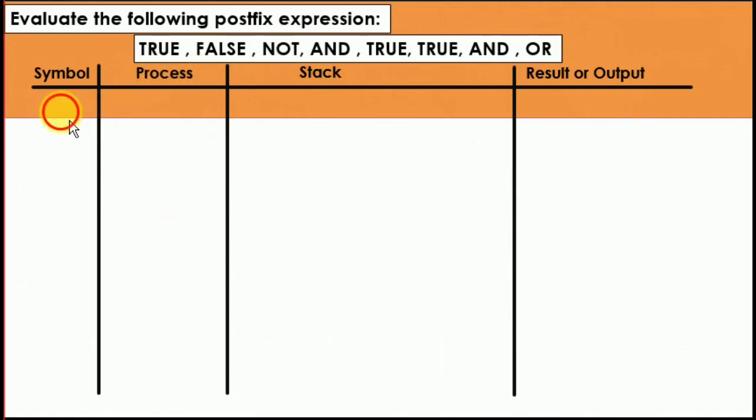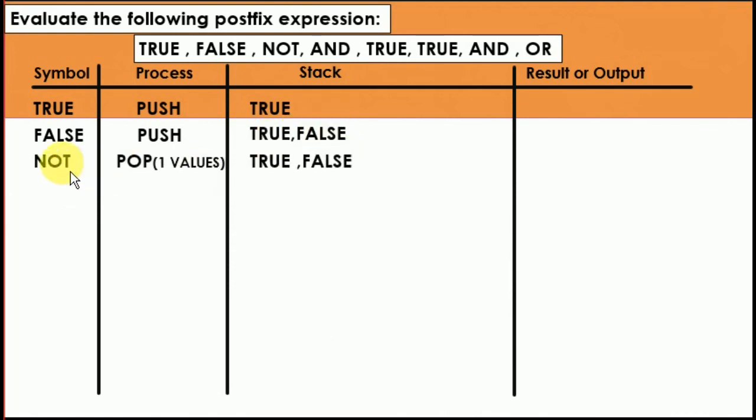So first is true, push true, it is inside the stack. Next false, again push, then there is true, false. Next not. When not is called, you know that not works on a single value, so you pop one value. It means in true, false, this false is removed.